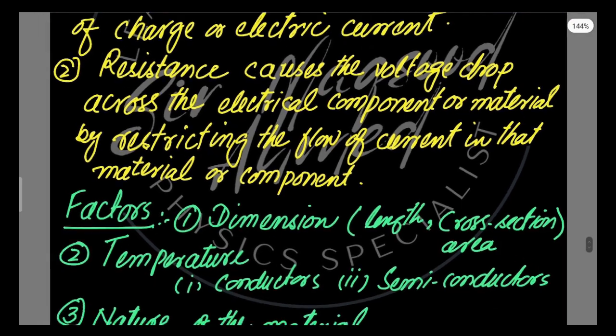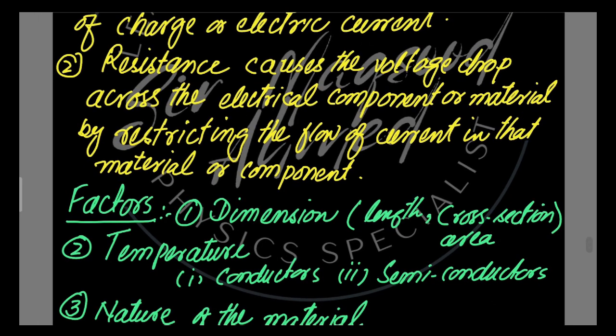Now we will discuss the factors which can affect the resistance of a material. Number one, the dimension of the material can affect the resistance. In dimension, the length of the material or conductor can change the resistance. Similarly, the cross-section area of a conductor can also change the resistance of a material.